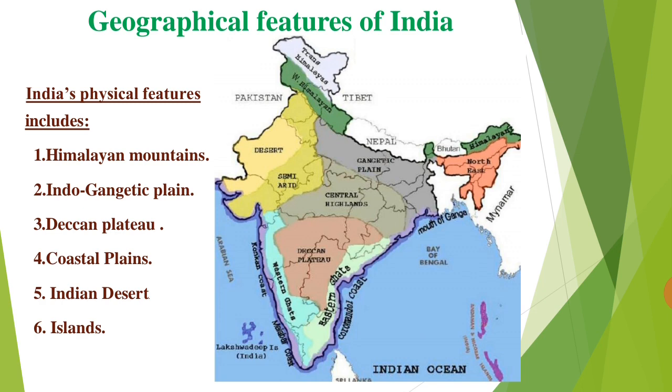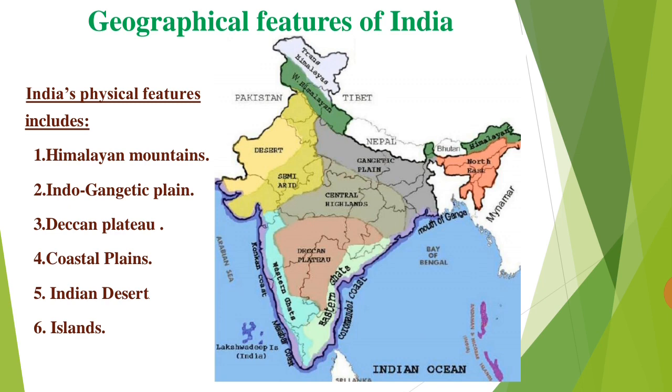As we learnt earlier, India is a subcontinent, and the south part is also called a peninsula. It is called a peninsula because it has water on three sides and land on one side. The water bodies are the Bay of Bengal, the Arabian Sea, and the Indian Ocean.